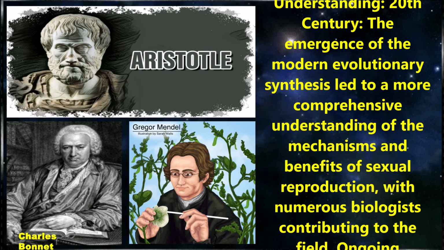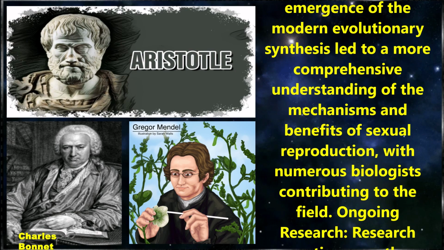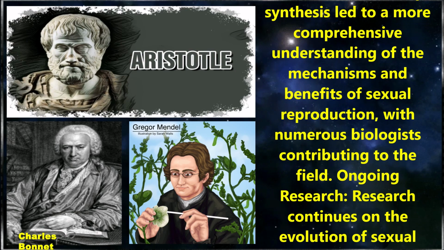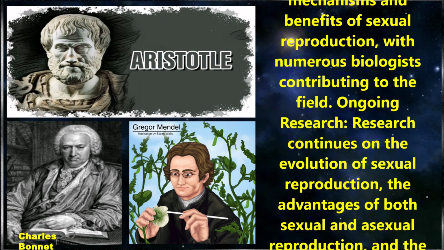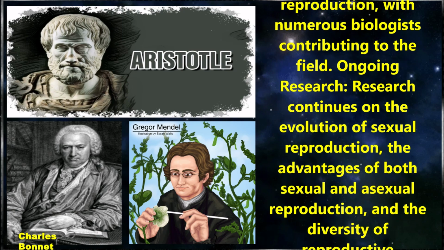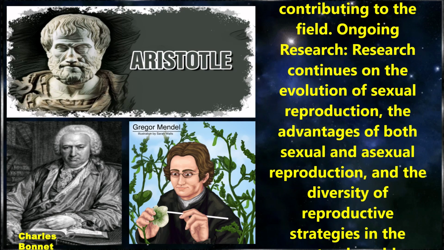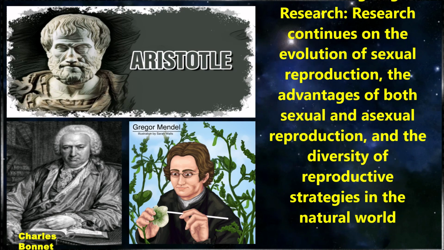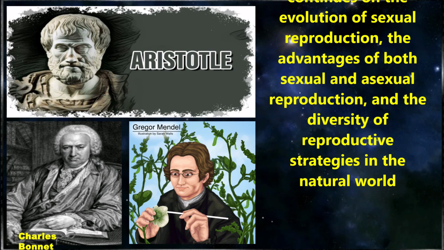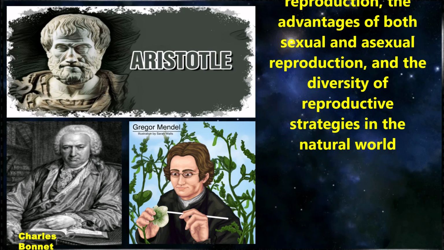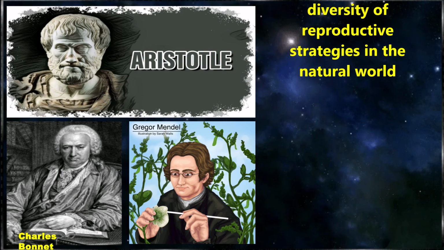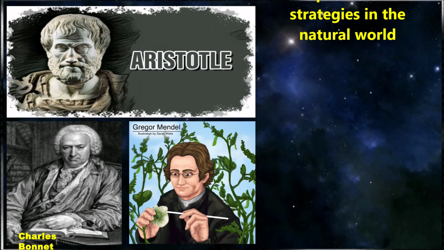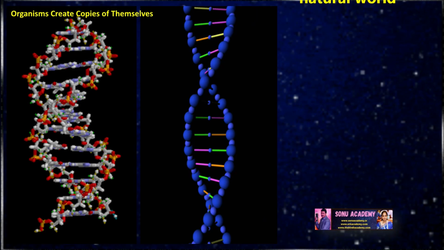In the 20th century, the emergence of the modern evolutionary synthesis led to a more comprehensive understanding of the mechanism and benefits of sexual reproduction, with numerous biologists contributing to the field. Ongoing research continues on the evolution of sexual reproduction, the advantages of both sexual and asexual reproduction, and the diversity of reproductive strategies in the natural world.